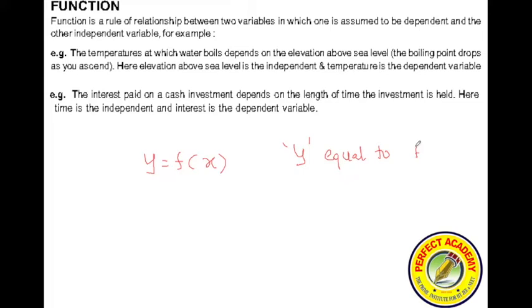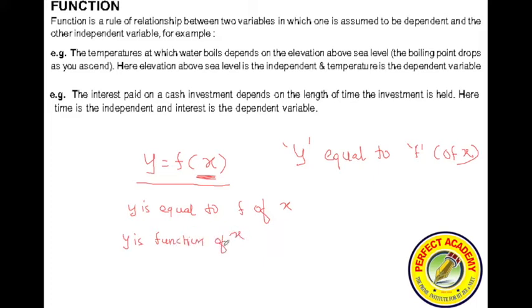F stands for what? Function, and then in bracket I write x. How do I read it? Y is equal to f of x. What do you mean by y is equal to f of x? Y is a function of x.